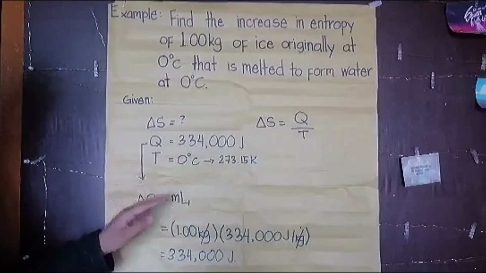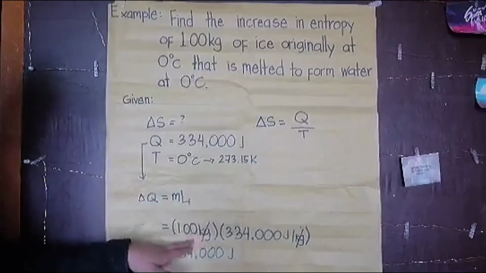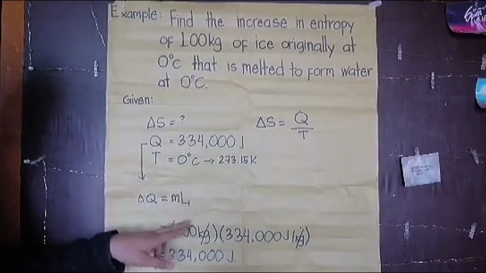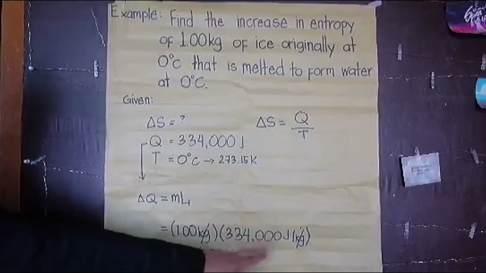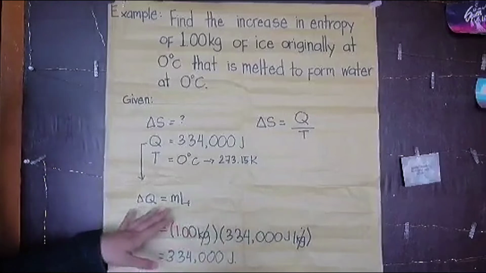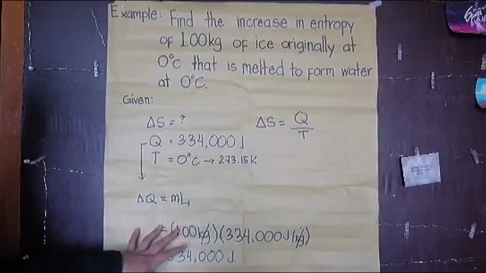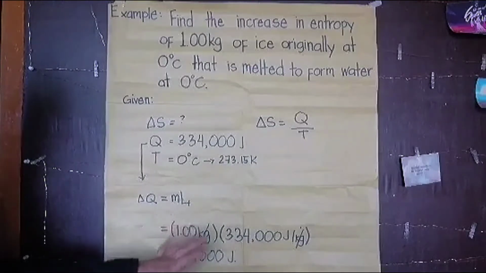Q is equal to m times L, where m stands for the mass of the ice, which is 1 kilogram, and L is the latent heat of fusion of ice, which is 334,000 joules per kilogram. Latent heat of fusion is the energy required to transition a unit of a substance from solid to liquid.